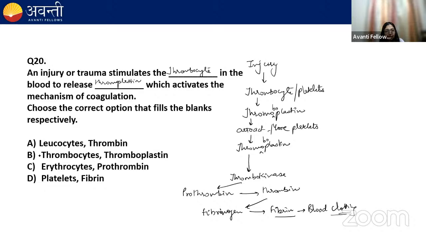I hope it is clear now. So the correct option would be B, thrombocytes, and they will release thromboplastin, which activate the mechanism of coagulation. I hope it is clear now.